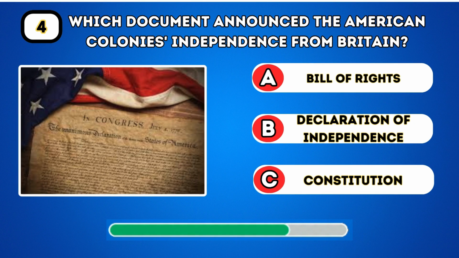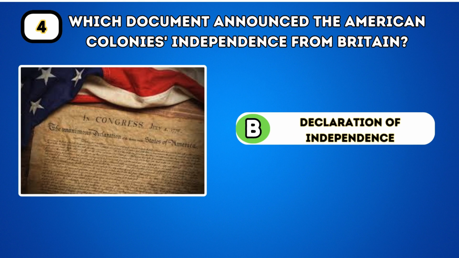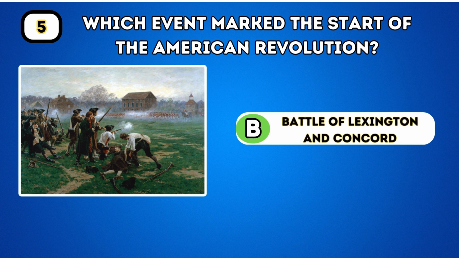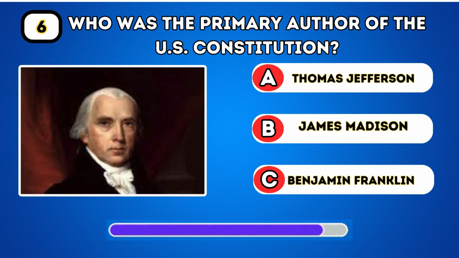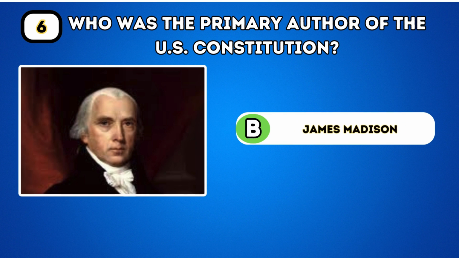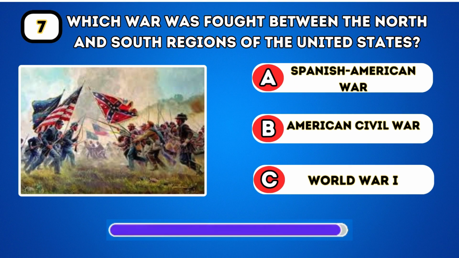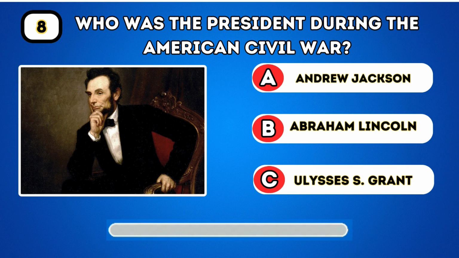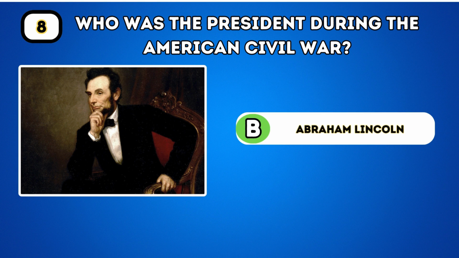Which document announced the American colonies' independence from Britain? Declaration of Independence. Which event marked the start of the American Revolution? Battle of Lexington and Concord. Who was the primary author of the U.S. Constitution? James Madison. Which war was fought between the North and South regions of the United States? American Civil War. Who was the president during the American Civil War? Abraham Lincoln.